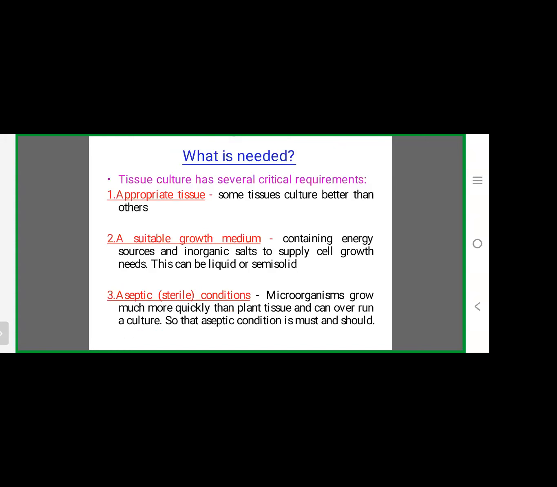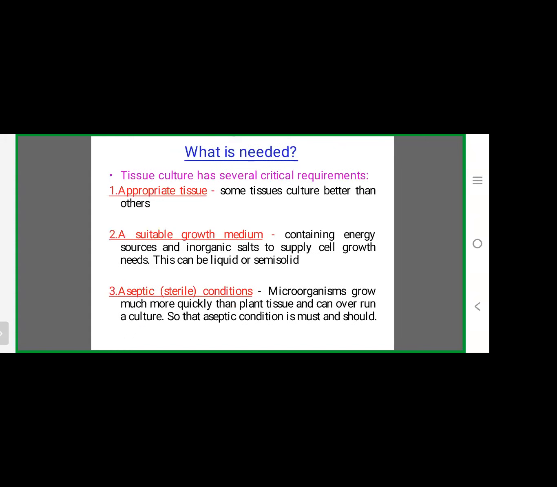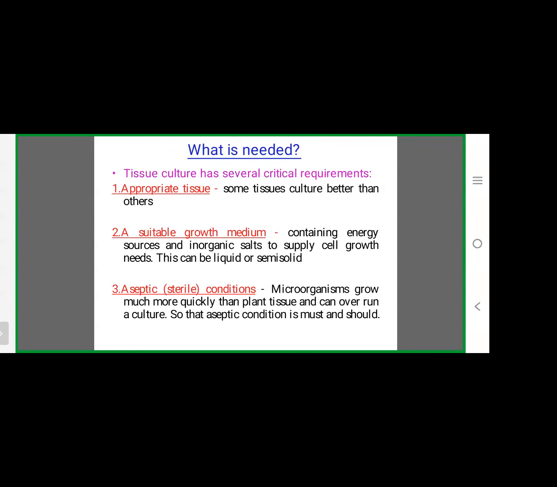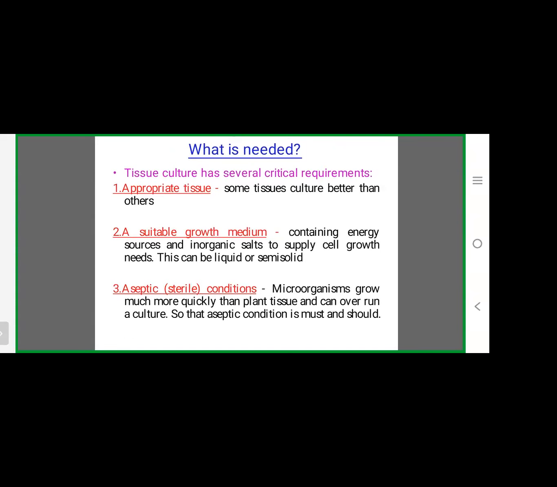Then coming to what is needed for the establishment of plantlets through tissue culture. They are: appropriate tissue. Some tissues are better than others. For plant tissue culture, we must take healthy and young tissues, from healthy and young leaves or healthy and young shoot buds. We must take fresh and healthy tissue.